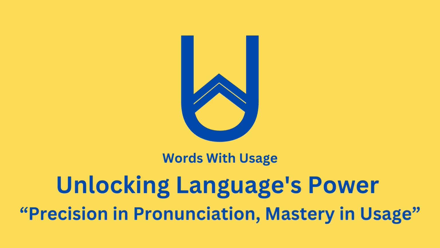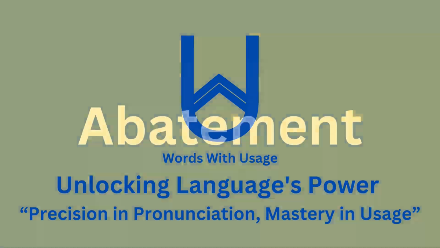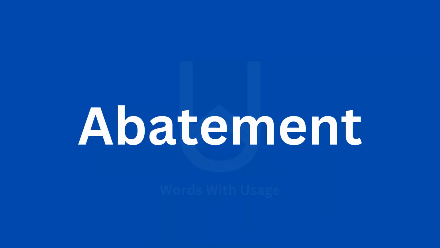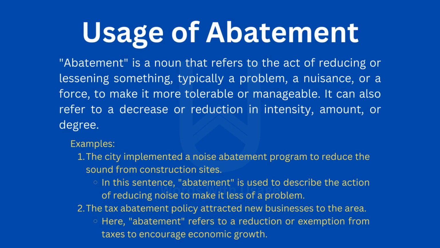In this video, the word is abatement. Abatement. Abatement is a noun that refers to the act of reducing or lessening something, typically a problem, a nuisance, or a force, to make it more tolerable or manageable. It can also refer to a decrease or reduction in intensity, amount, or degree.